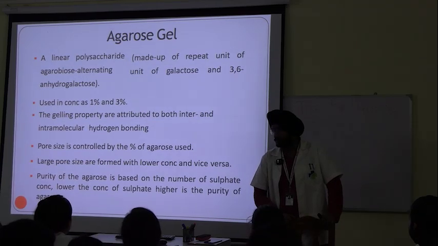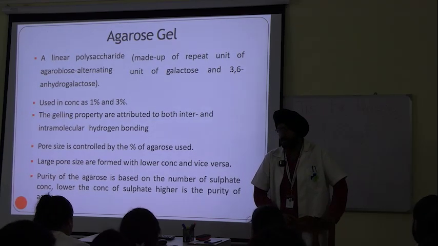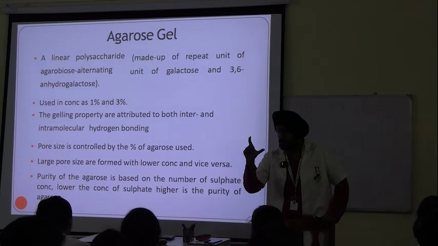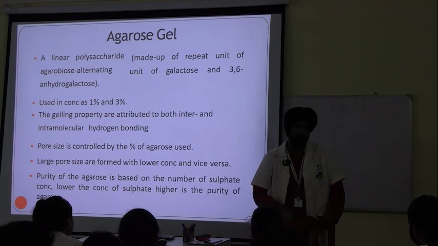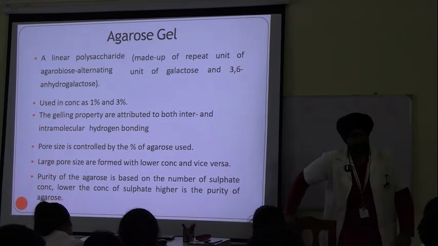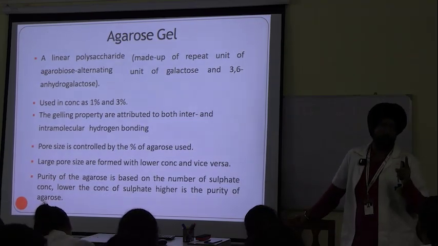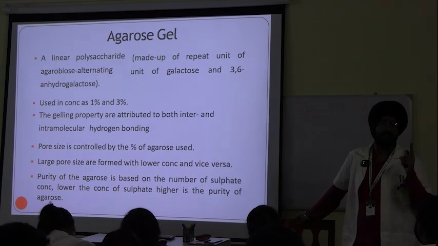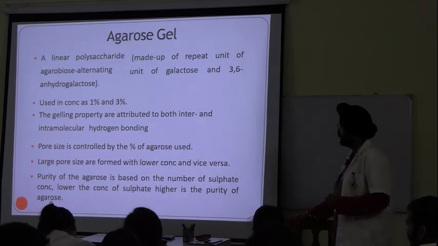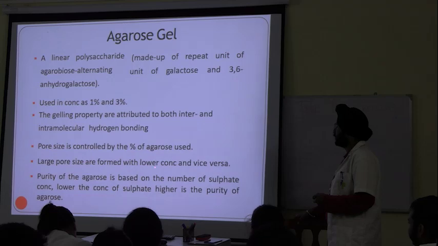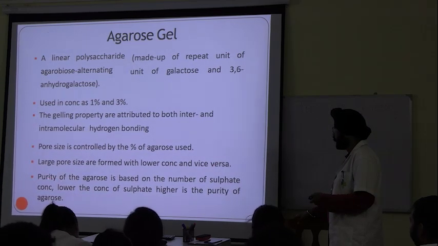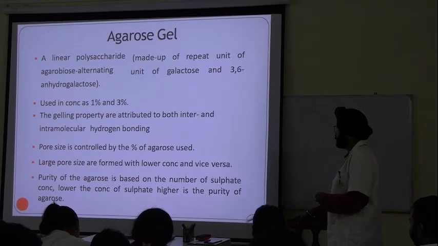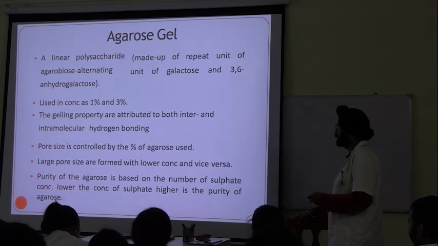A 1% solution of agarose will give you large, wide pores, while a 3% solution will give you smaller pores. And this is how separation takes place through the molecular sieving technique. Larger pore size is found with lower concentration and vice versa. Purity of agarose is based on the sulfate concentration.